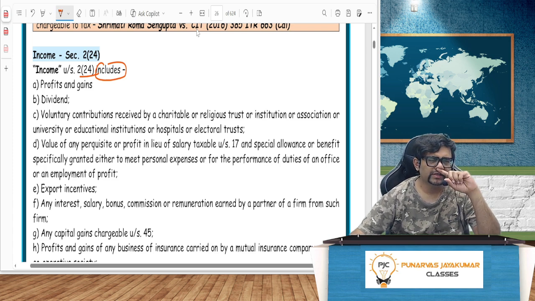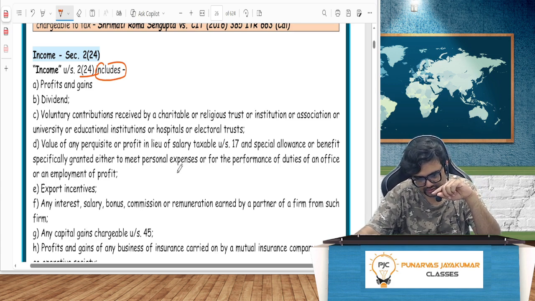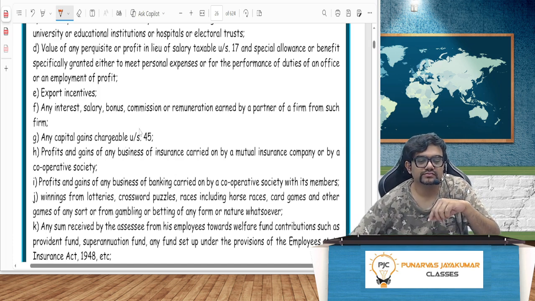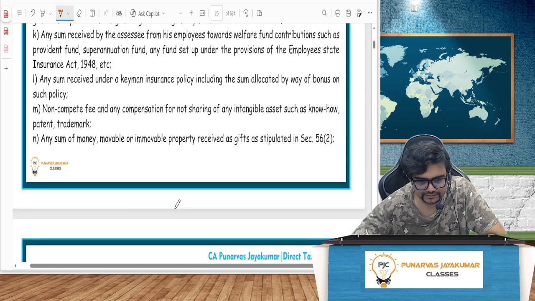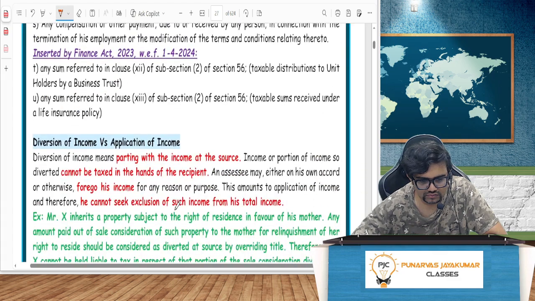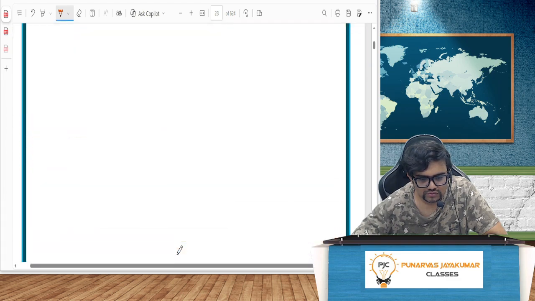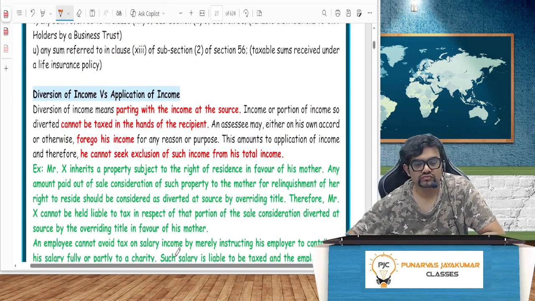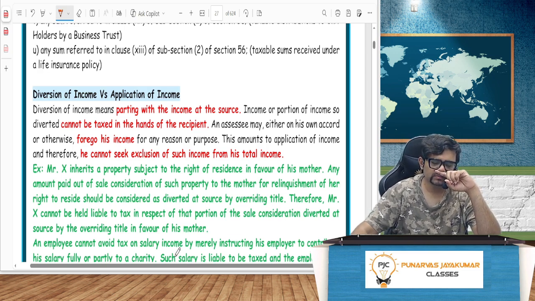Profit and gains, dividend, export incentive, interest, salary, bonus, commission, capital gains chargeable, profit and gains of business, everything. So another concept: diversion of income and application of income.